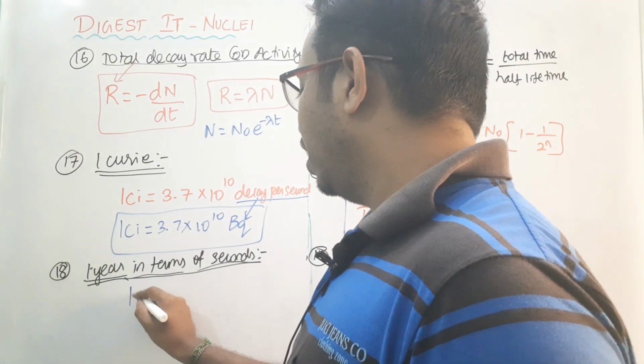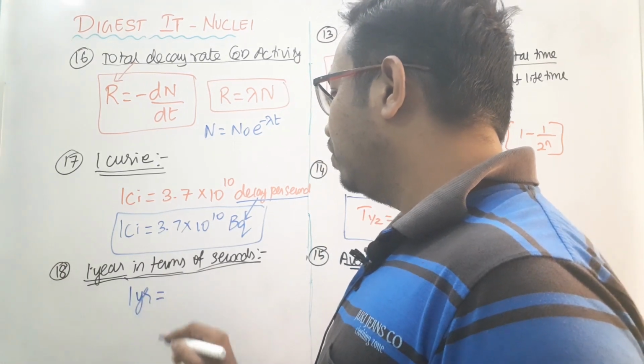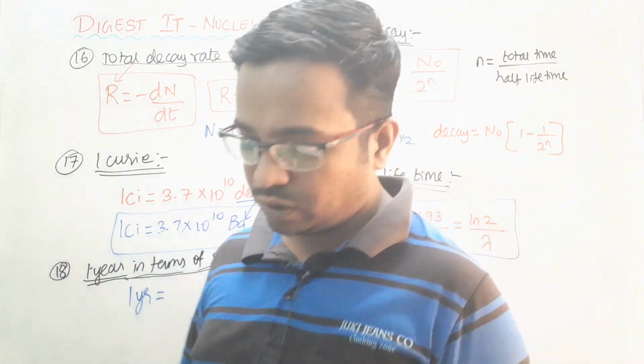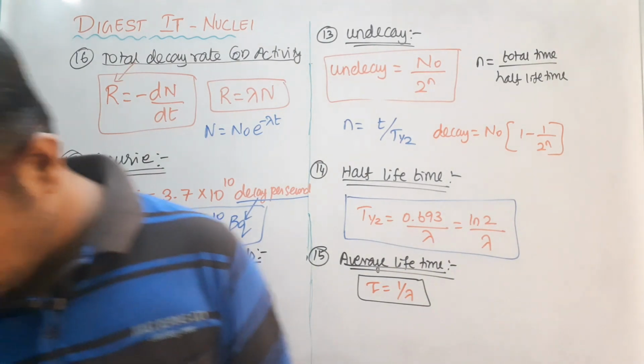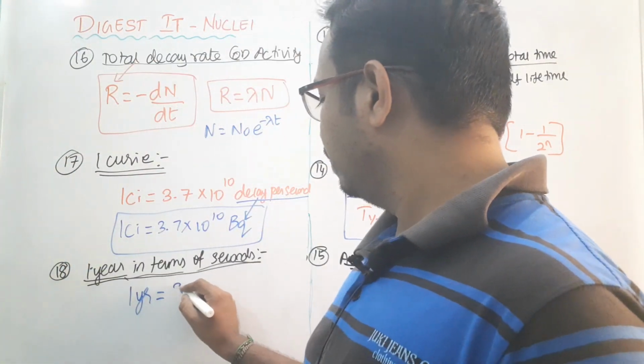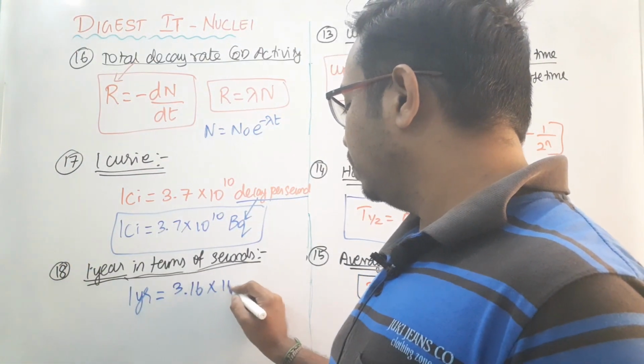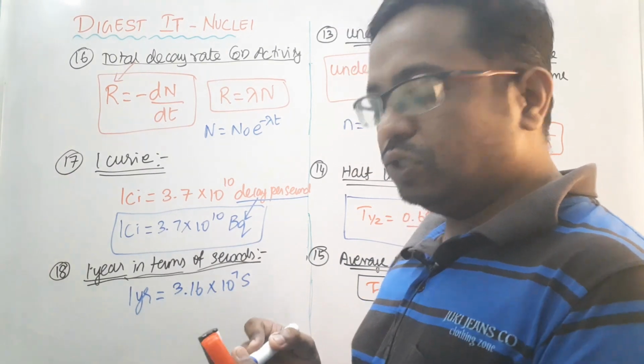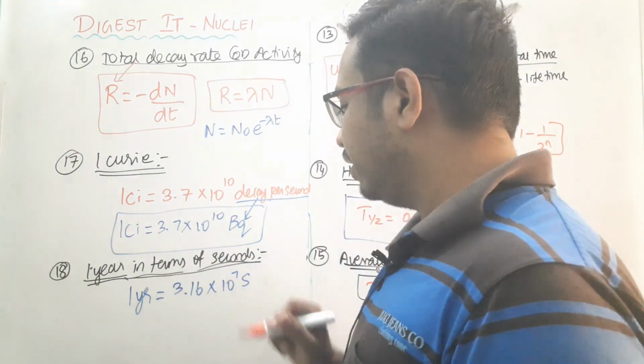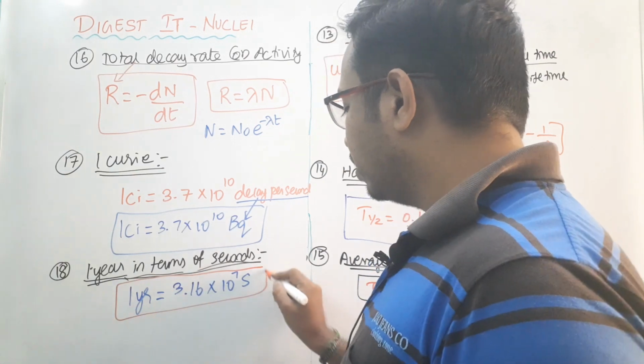So I will give you the value. 1 year is equal to 3.16 into 10 to the power 7 seconds. So please use this quantity to calculate the value for 1 year.